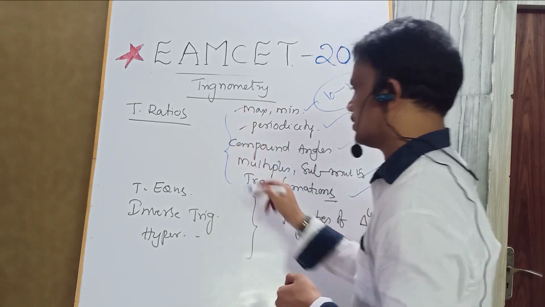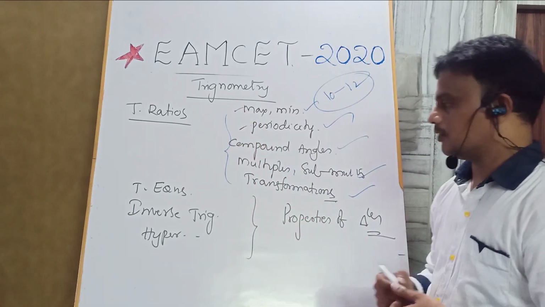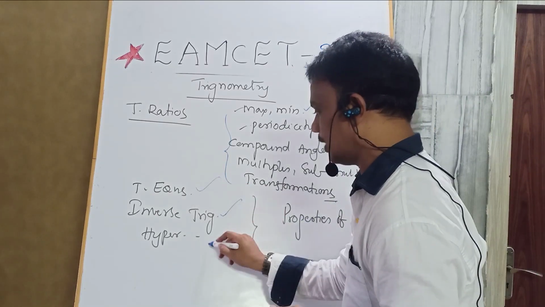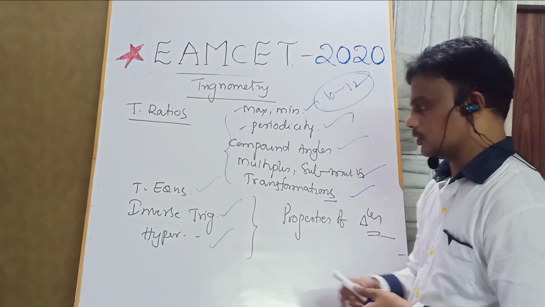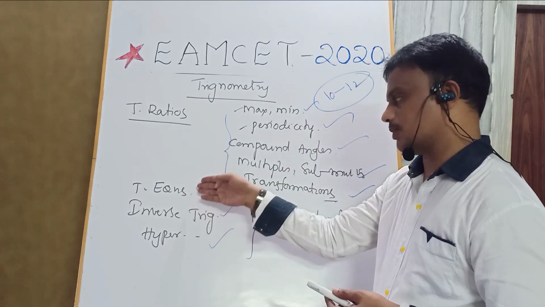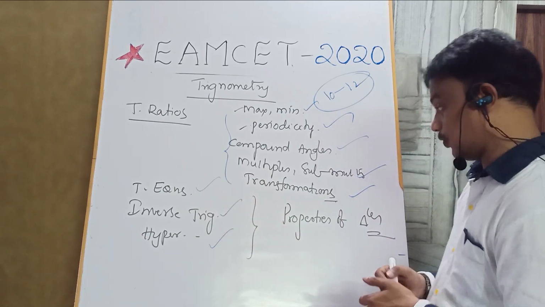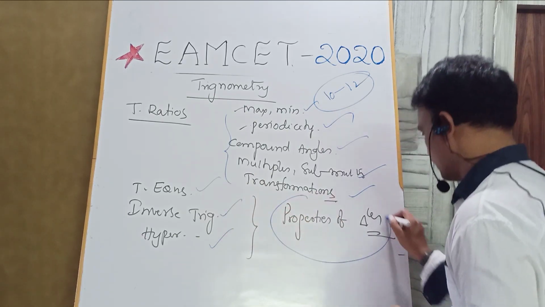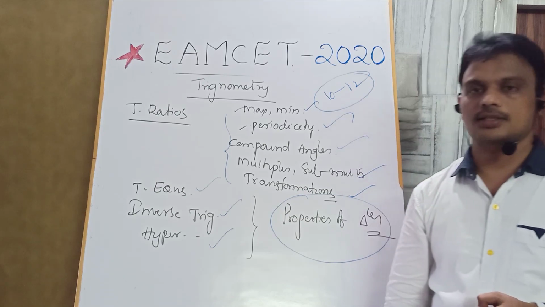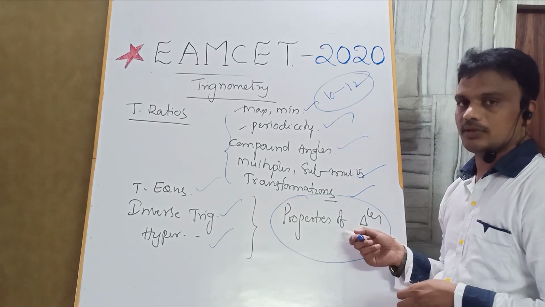Please focus on that. And from trigonometric equations, inverse trigonometry, hyperbolic functions, there is a chance to get questions. Sometimes 2 questions will come from trigonometric equations, inverse trigonometry and hyperbolic functions. We should focus particularly on the properties of triangles: cosine rule, sine rule, half angle rule, like this.